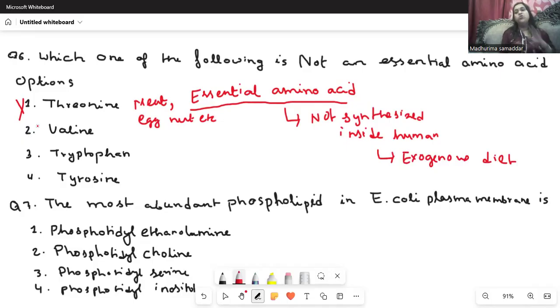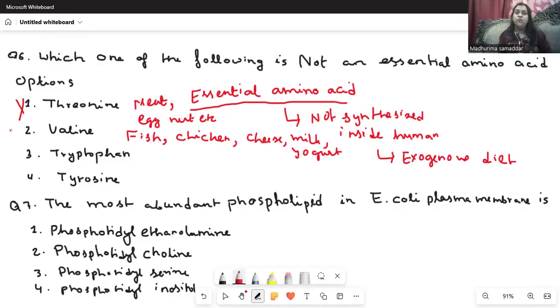Valine is also not synthesized in the human body. It has to be taken through the diet. Inside the body, it will be going through the food. What are the sources? There are different foods through which we will get valine in our diet, like fish, chicken, then cheese, many milk products, you can take directly milk, yogurt. So these are providing the valine. So valine is an essential amino acid. It cannot be synthesized in the human body.